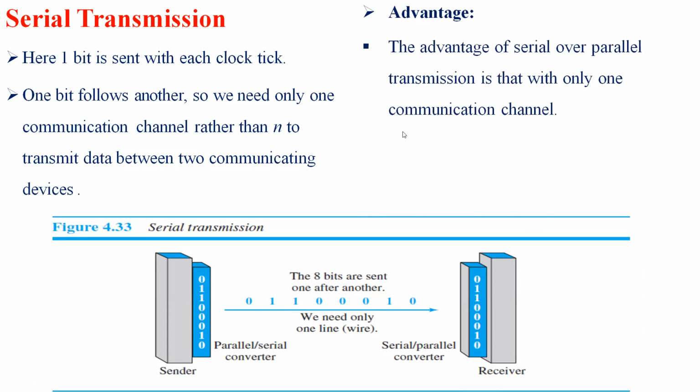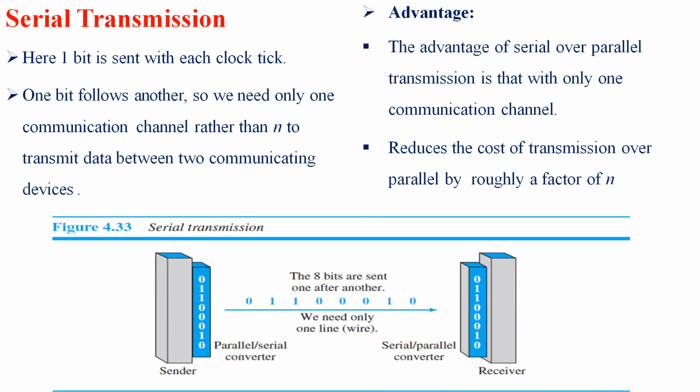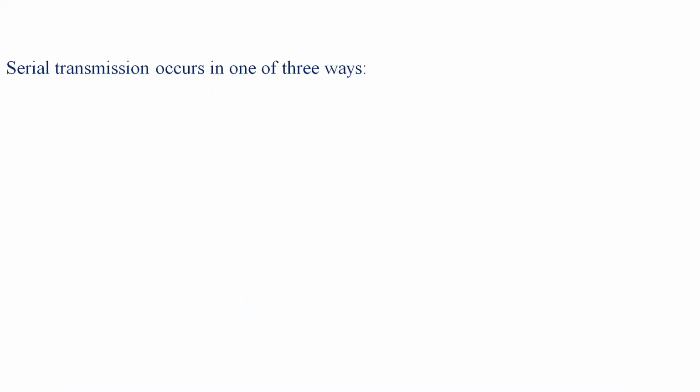So the major advantage is only one communication channel is required. So there is no blockage or anything. There is no difficulty to send all the bits at one time. So it eventually sends each and every bit at its own particular time period. So it also reduces the cost of transmission over parallel, and reduces some difficulties by providing a single link and sending each bit at a particular clock period. So this serial transmission will occur in three different ways, that is asynchronous, synchronous and isochronous.